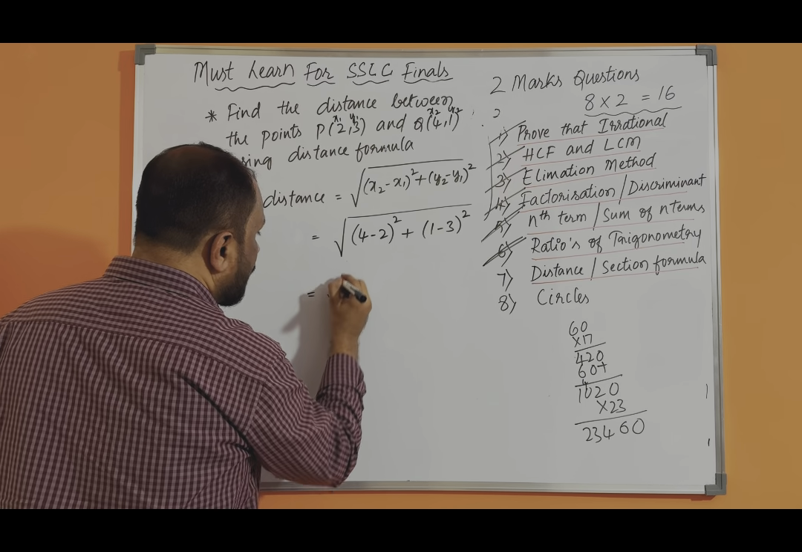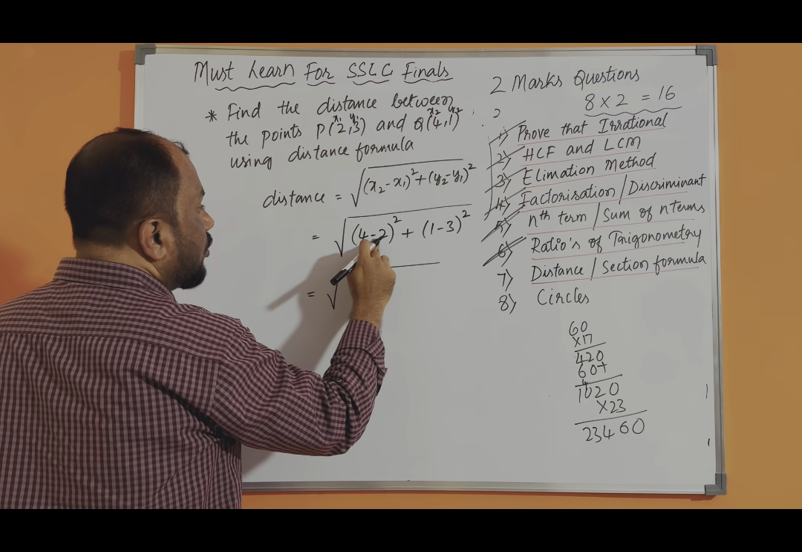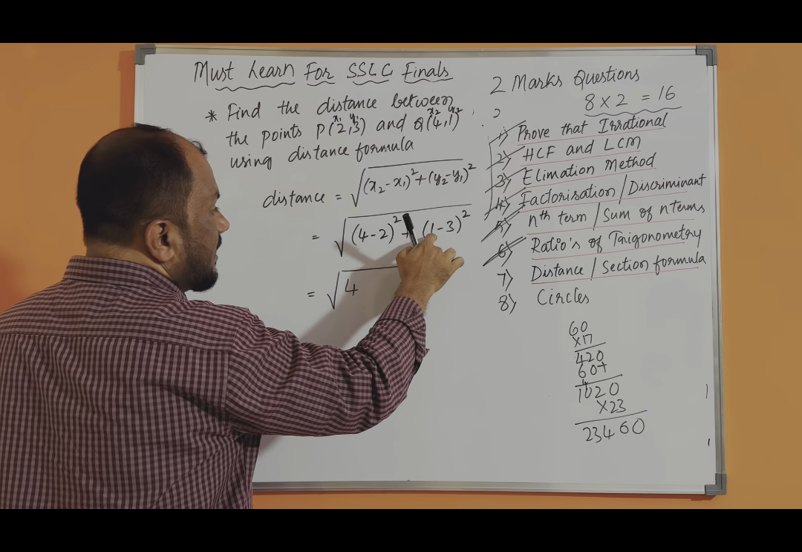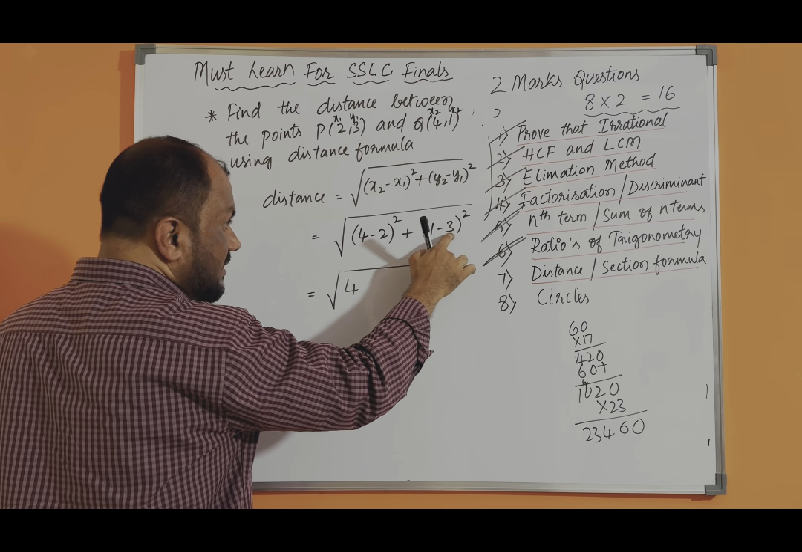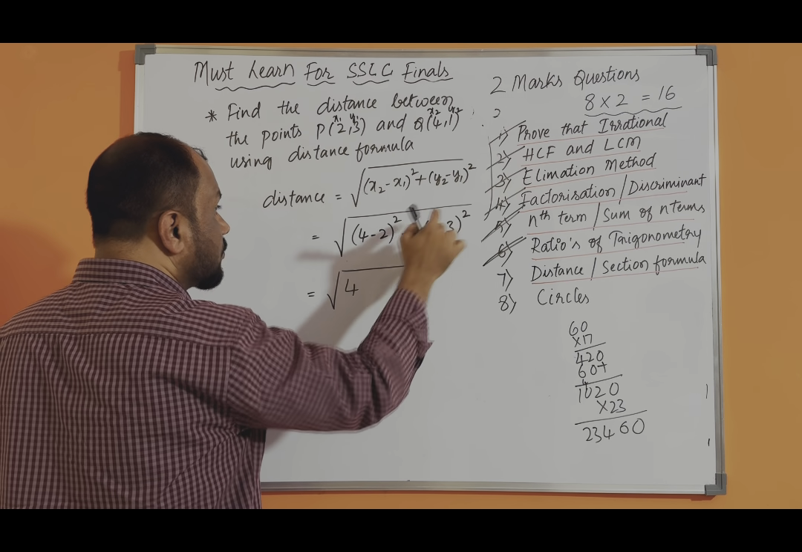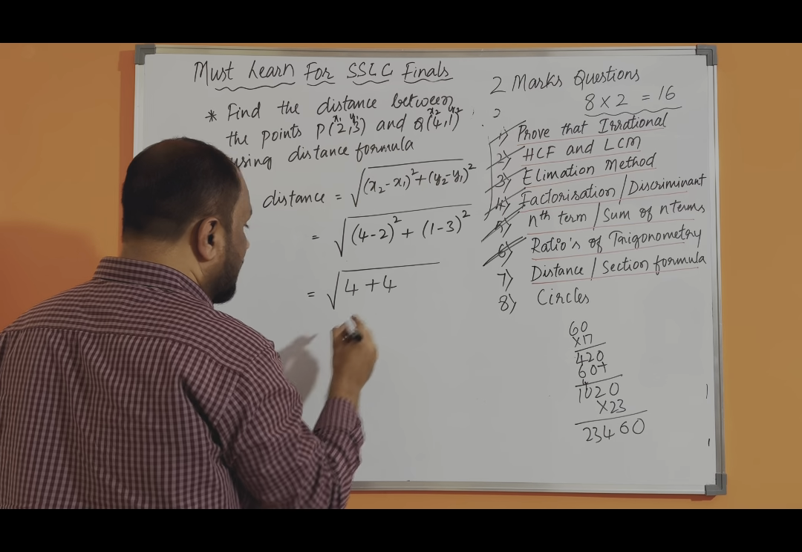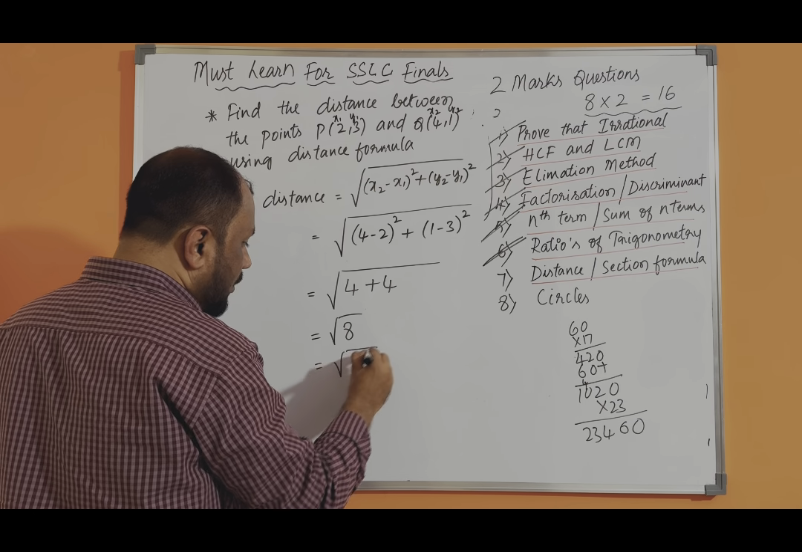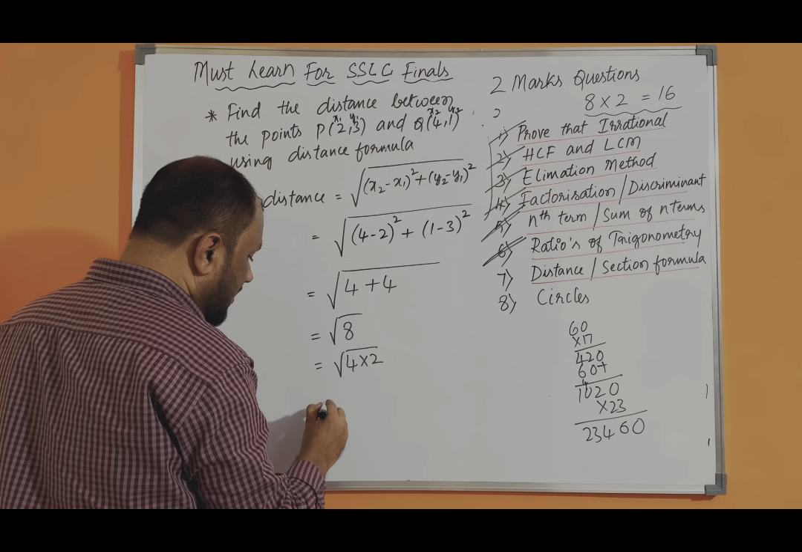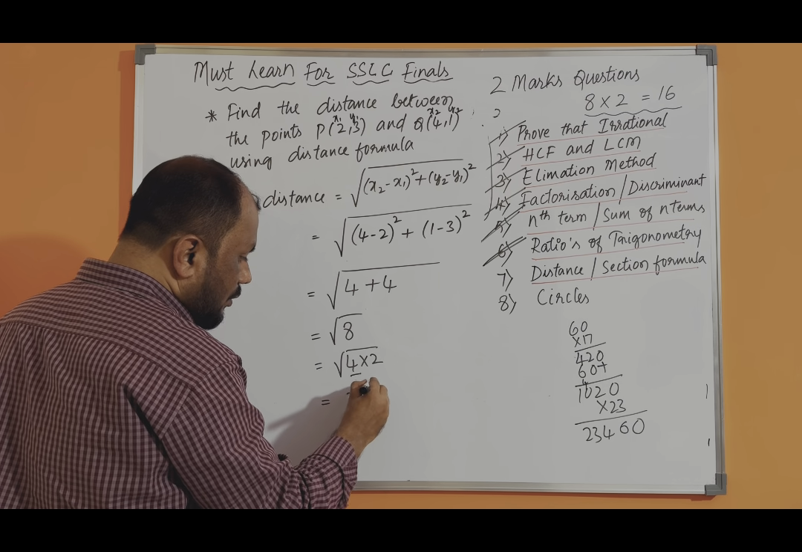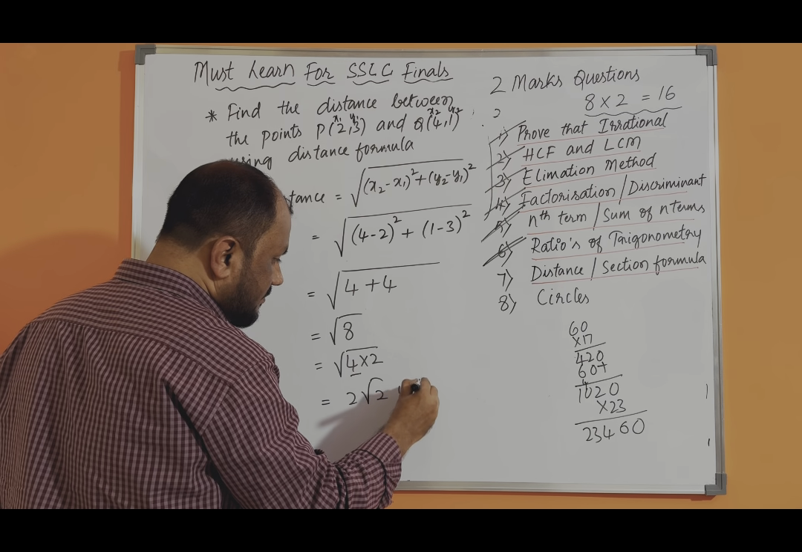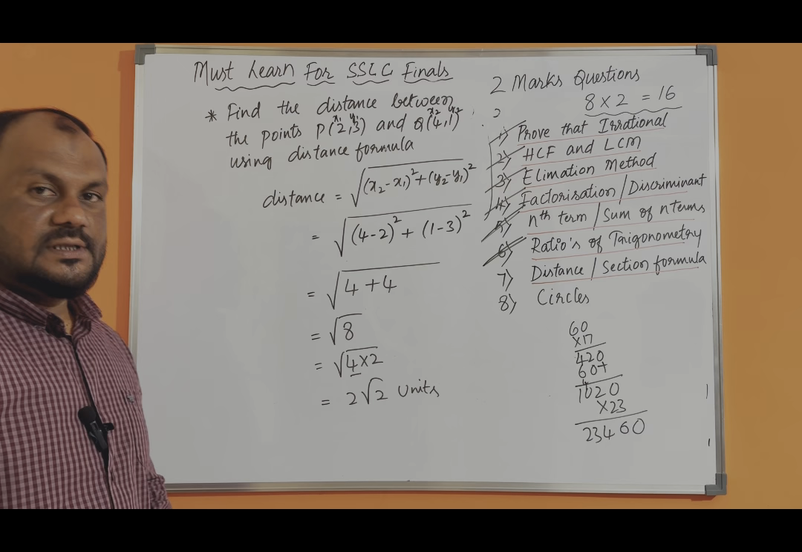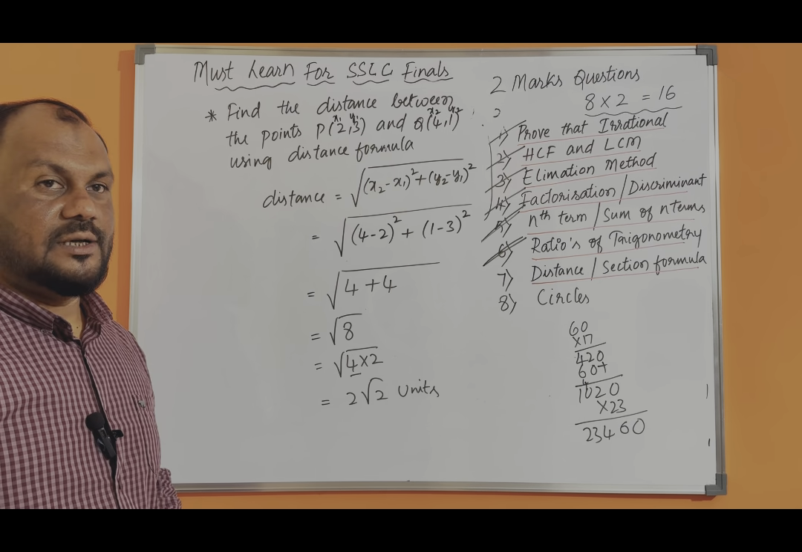Now 4 minus 2 is 2. 2 square is how much? 4. Here 1 minus 3 is minus 2. Minus 2 square is plus 4. So this is how much? 8. So 8 can be written as root of 4 into 2, which is 2 root 2 units. So this is how to find the distance between the 2 points.